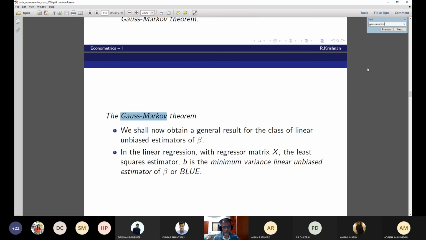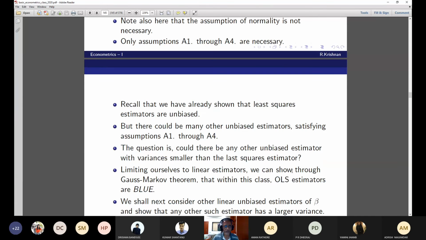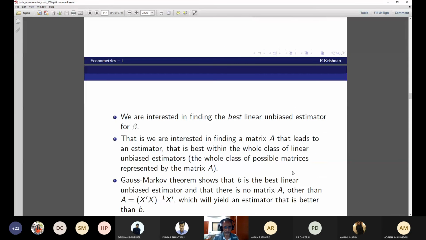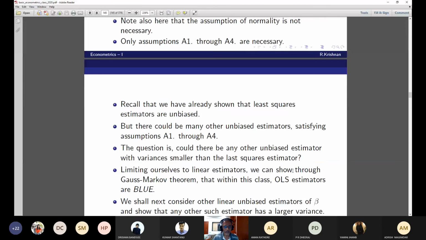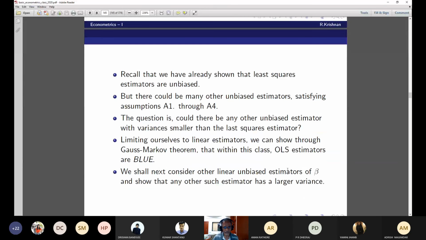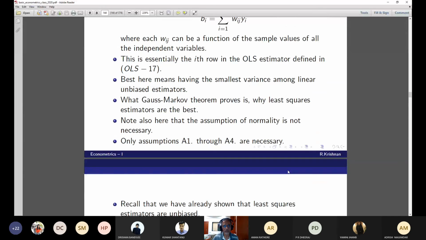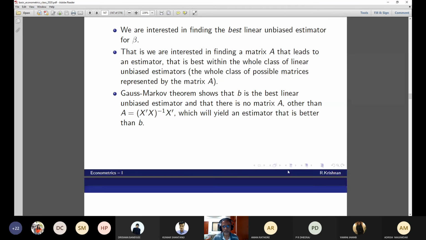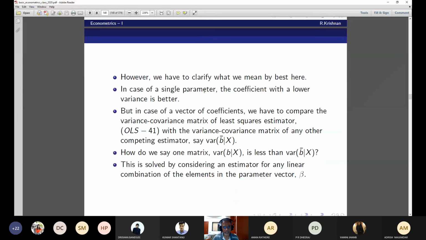Okay, Gauss-Markov theorem. What do you mean by best here? We have to clarify what we mean by best. One matrix is less than the other matrix. This is solved by considering an estimator for any linear combination.